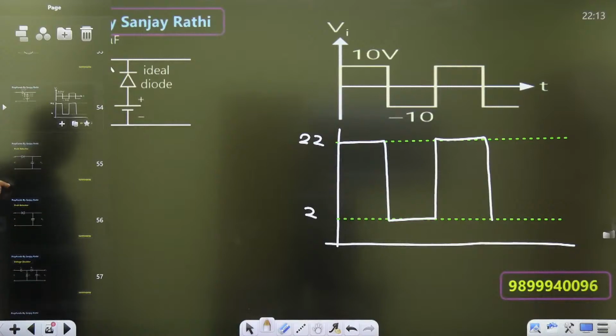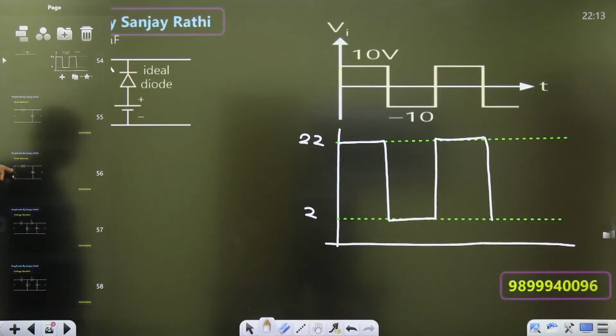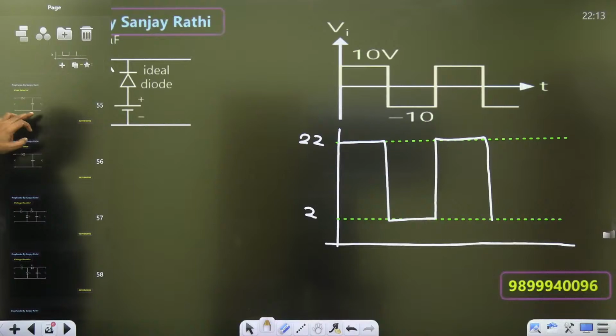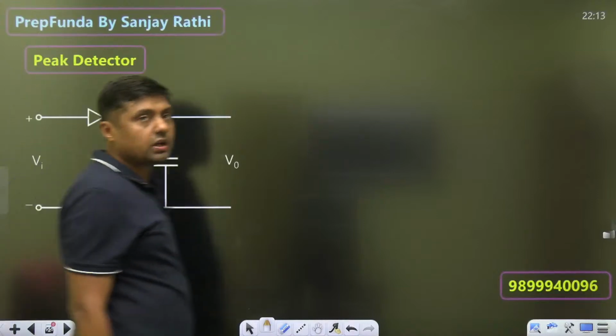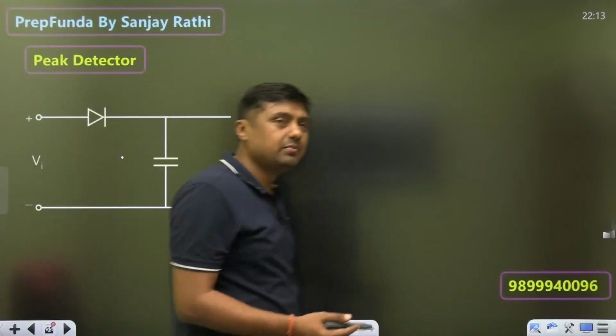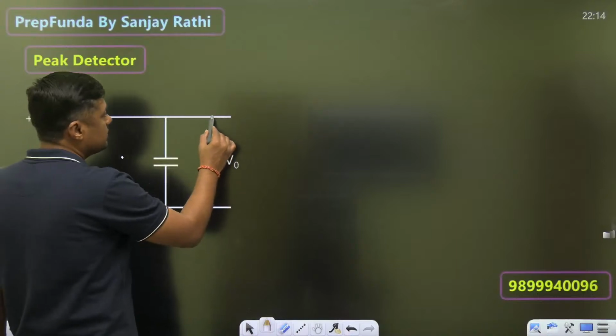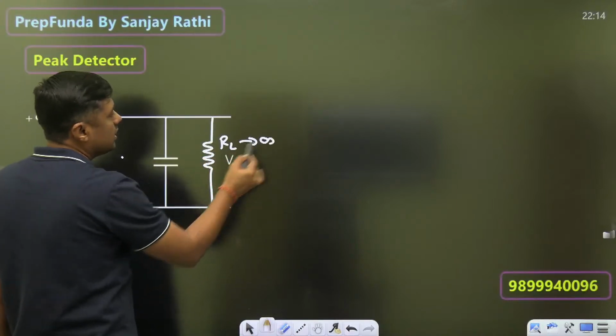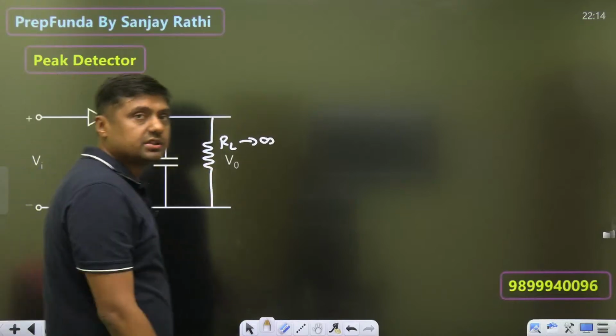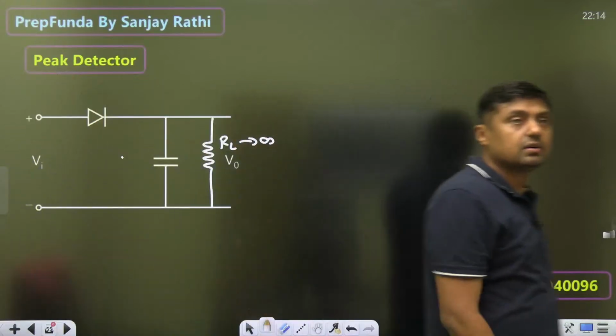Now the clamper is over. Now guys, this type of circuit, if the diode is connected or only a capacitor is connected, or sometimes RL is given, and RL is infinity. If this type of circuit is given, capacitor is connected or diode is connected, right?